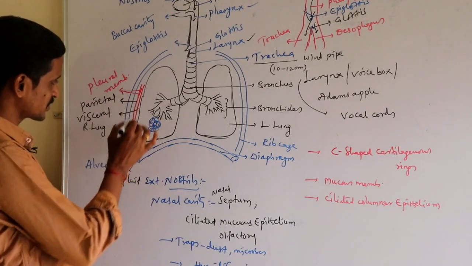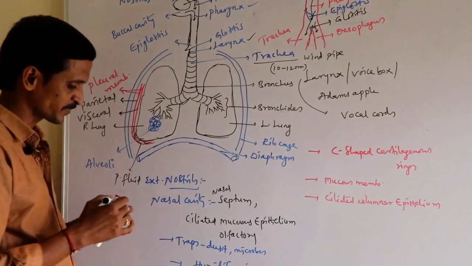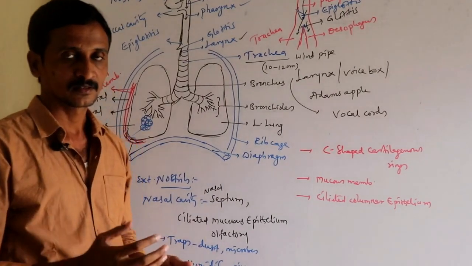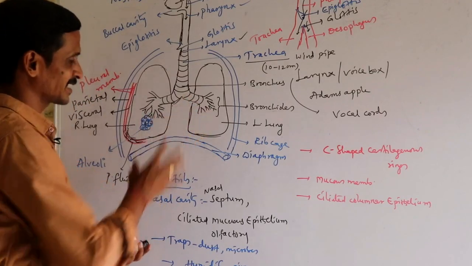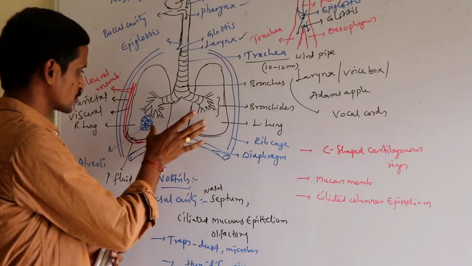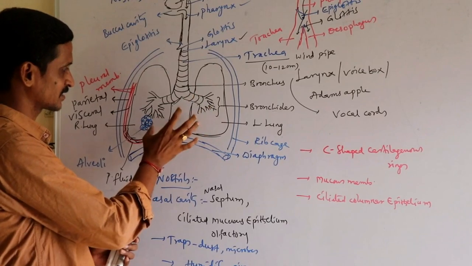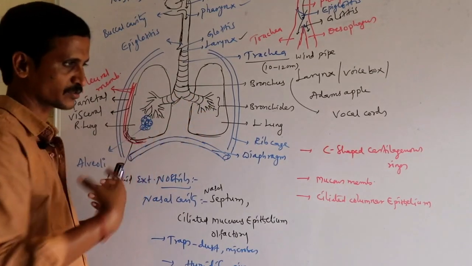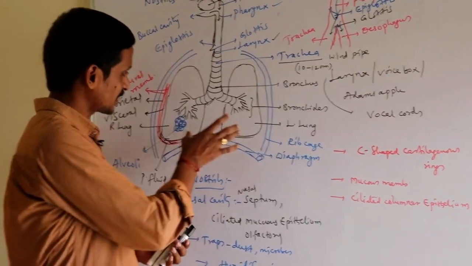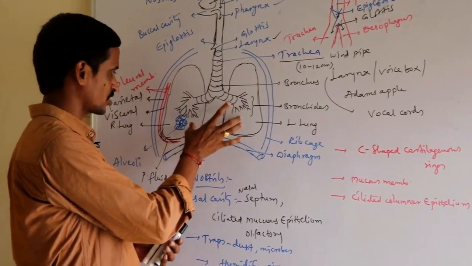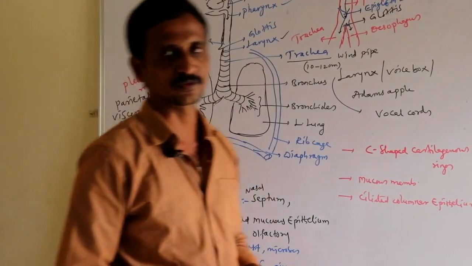So the pleural membranes and the pleural fluid present between these 2 membranes protect the lungs from mechanical shocks and injuries. They also avoid friction whenever your lungs are expanding and relaxing. They should not compress or come in touch with the rib bones. So to avoid friction, and to protect the lungs from mechanical shocks and injuries, we have these 2 pleural membranes and pleural fluid.